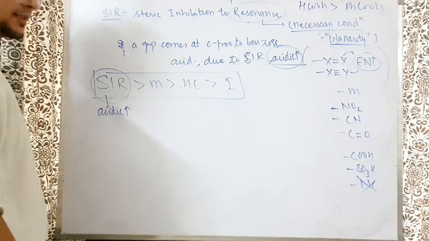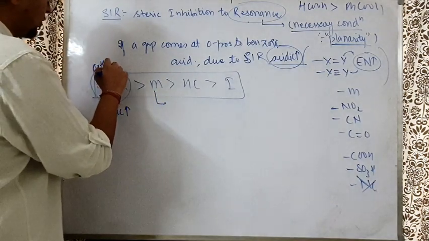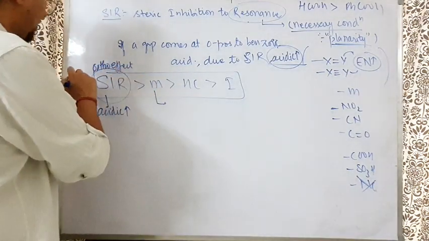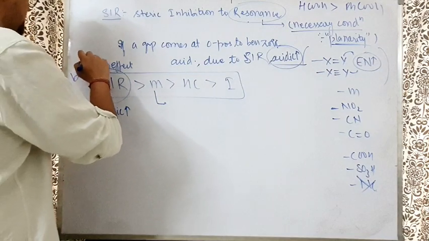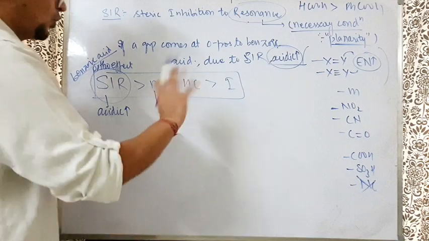SIR increases acidic nature. It is shown only at the ortho position, so it's also a type of ortho effect. Then only you have to check for benzoic acid. This is only for benzoic acid. Why not for phenol? Already we know, because the OH group is very small. No one will kick it.